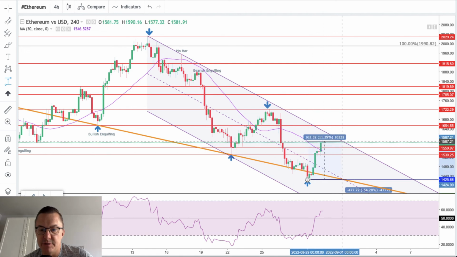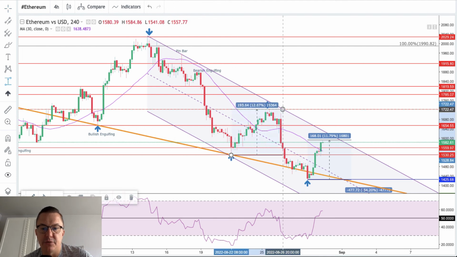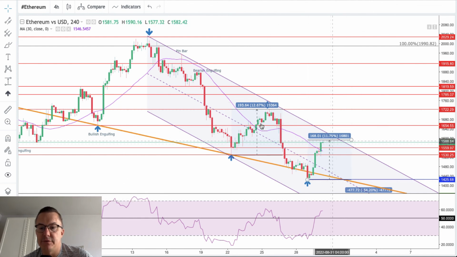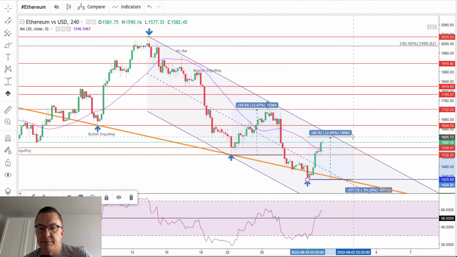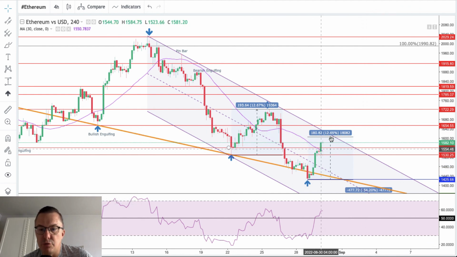Let me just see how much we retraced already. We retraced already around 11%, and the last retracement was around, let's say, 12.67. So there is just a little bit more room to the upside for this bounce in order to have a one-to-one correction in terms of the market geometry, and then the market is ready to continue the move lower. We will see how that goes. So let's just see how the market would play out this situation. As long as we trade inside of the channel, the outlook remains bearish.